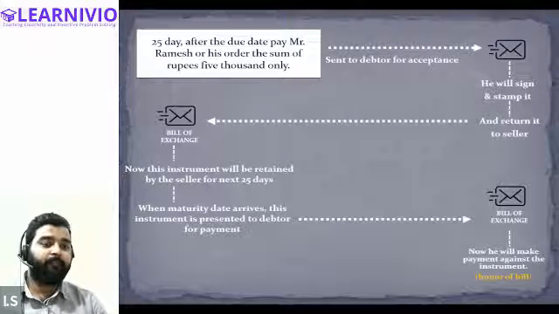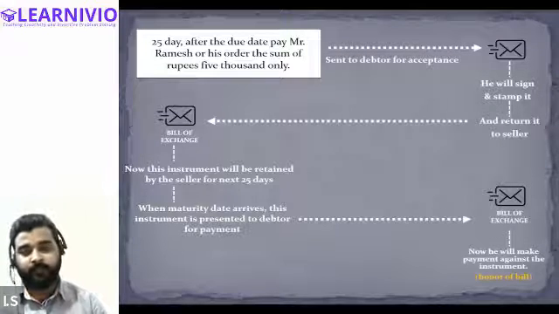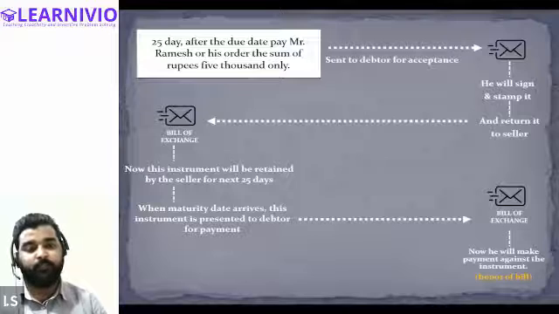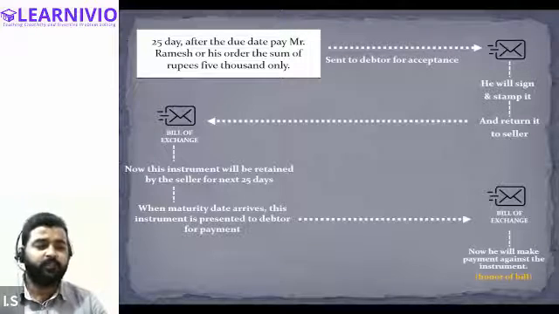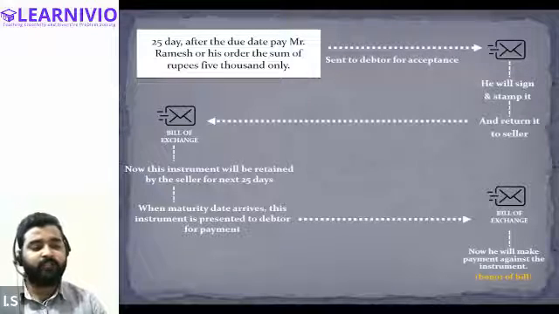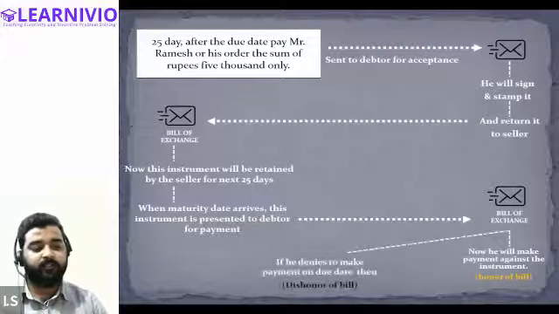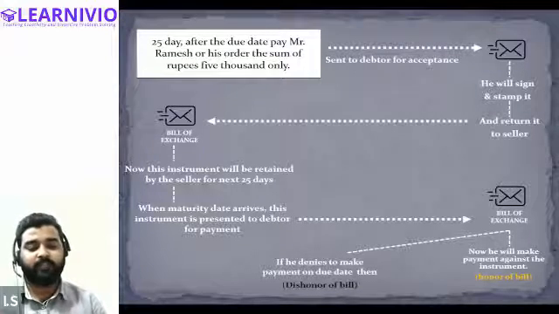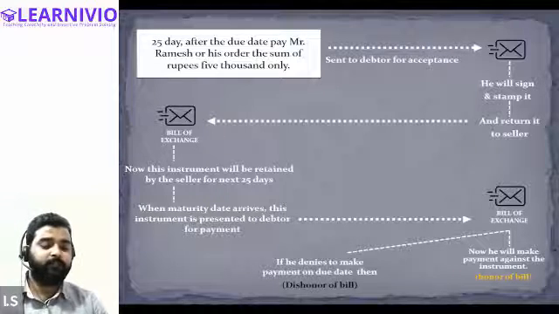Now, what will happen if he denies making the payment? There is a possibility that he does not make the payment, for any reason. If he denies making the payment on the due date, then it is said that the bill is dishonored.